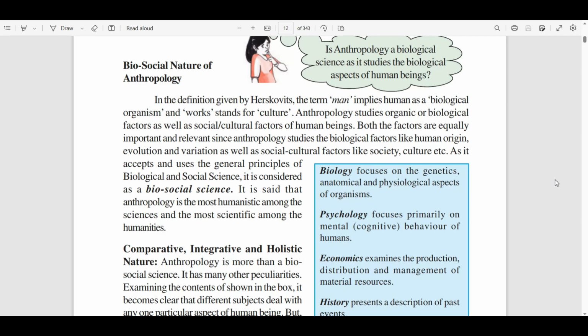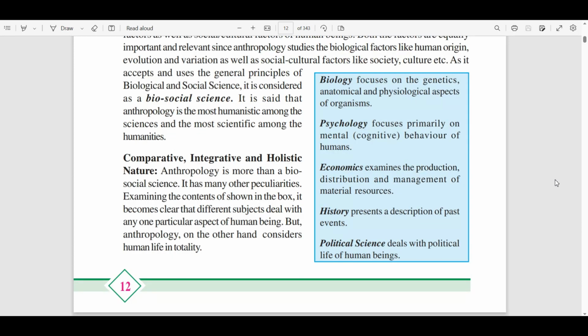Let's start with the biosocial nature of anthropology. The definition given by Herskovits: the term man implies human as a biological organism. He said man is a biological entity and works with the society to understand its culture. Anthropology studies organic and biological factors as well as social and cultural factors. Both factors are equally important for the human, for its origin, evolution and variation. Biological and social science, it is considered as a biosocial science.